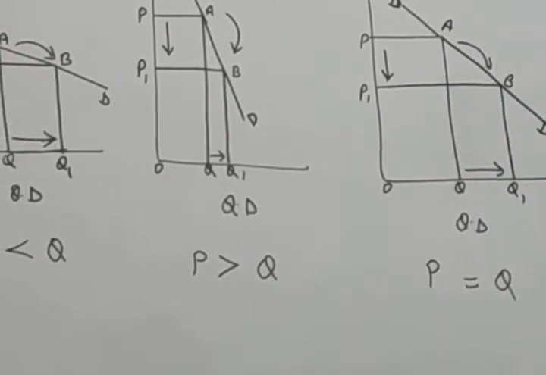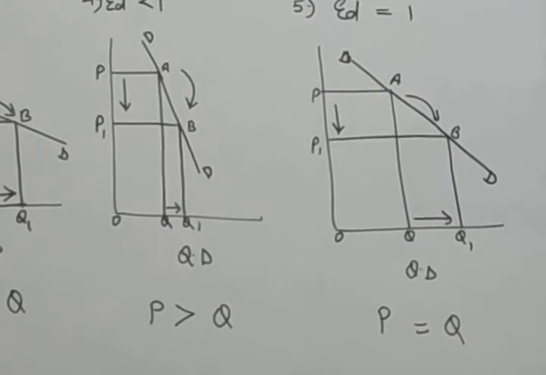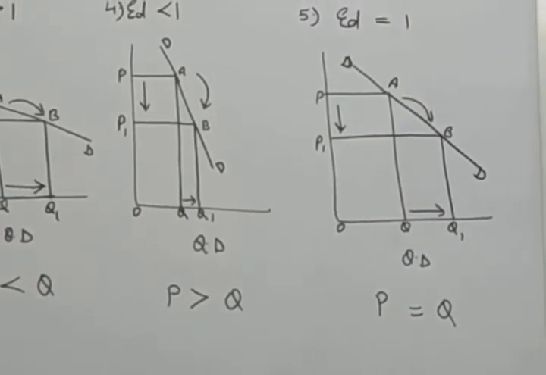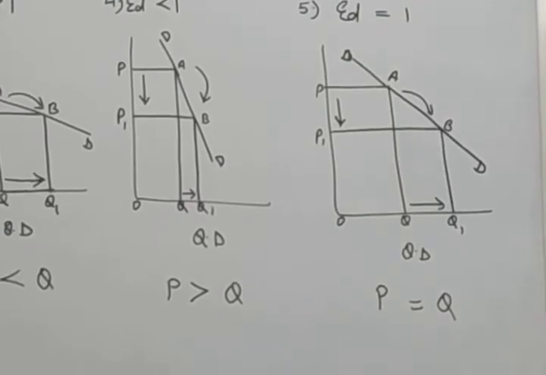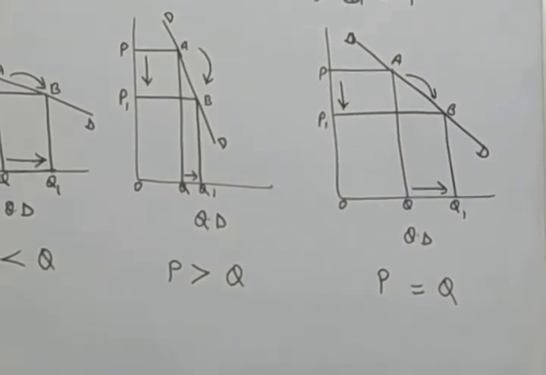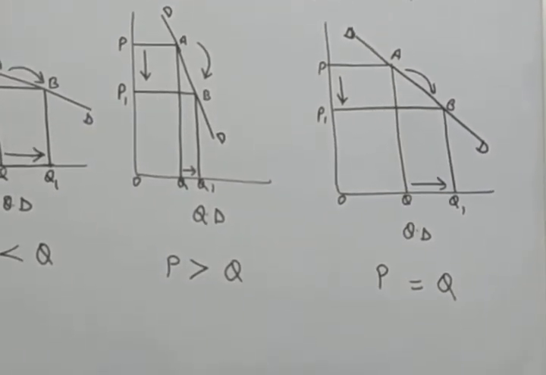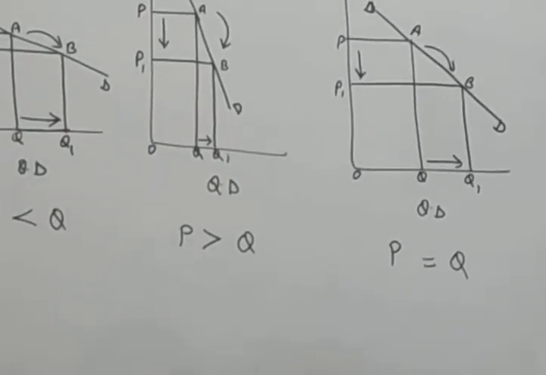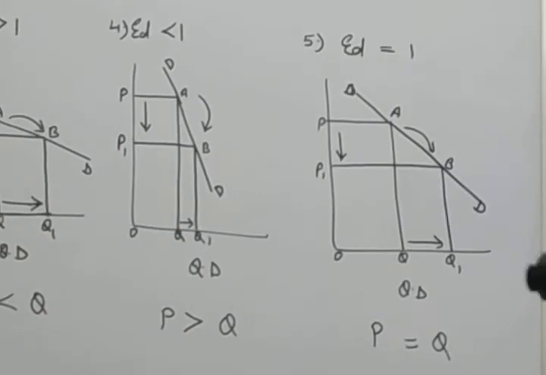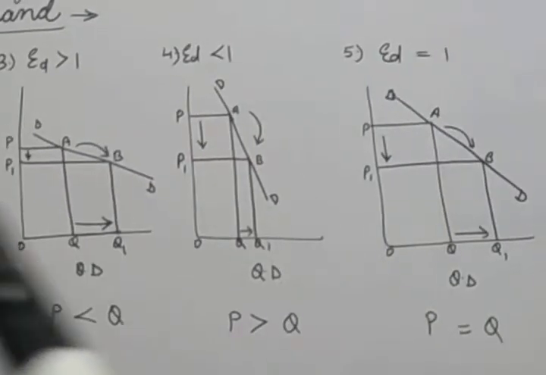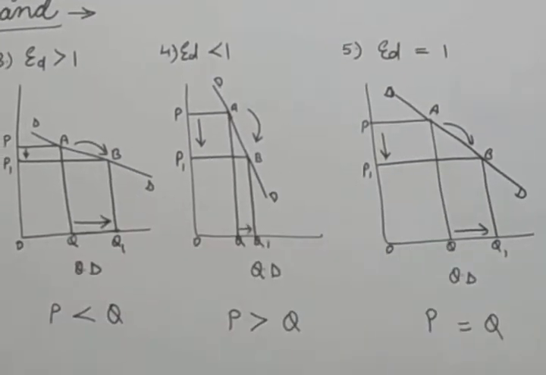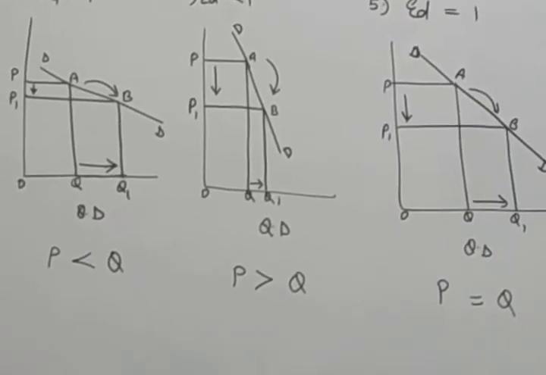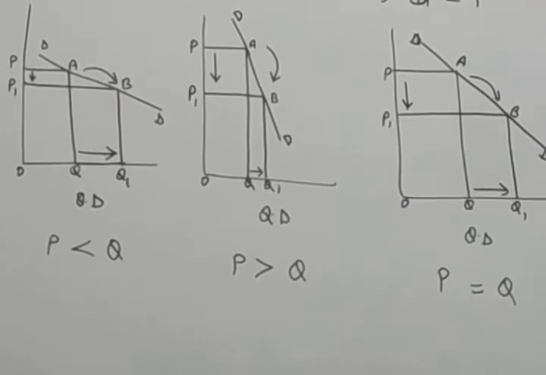So the definition is: when the percentage or proportionate change in the quantity demanded for a commodity is equal to the percentage change in price, it is termed as unit elastic demand or unitary elastic demand. See in this diagram the shape of the demand curve is a rectangular hyperbola.